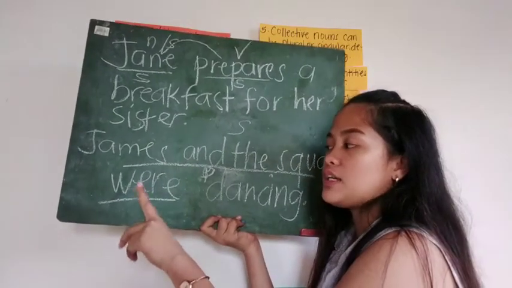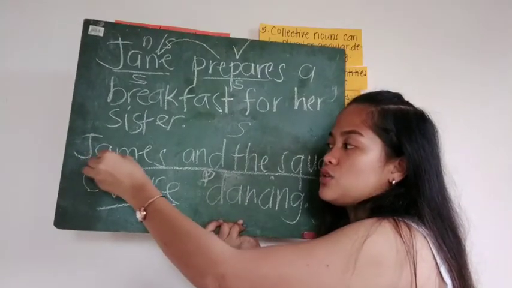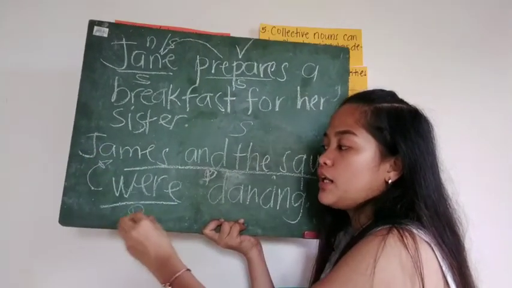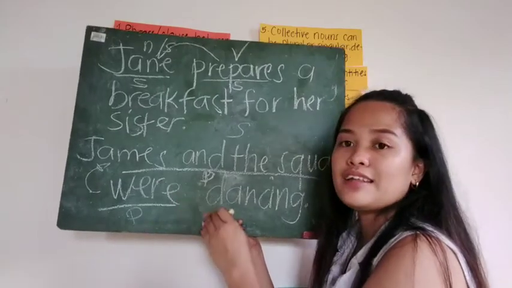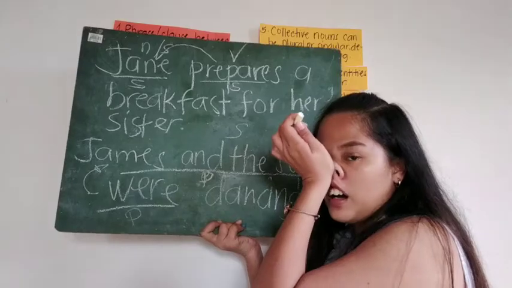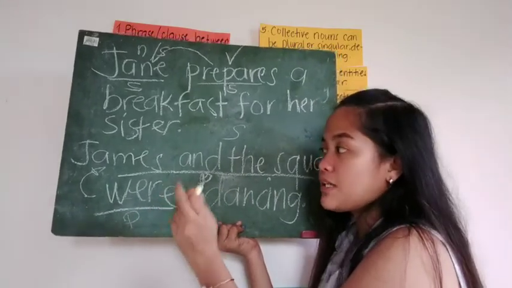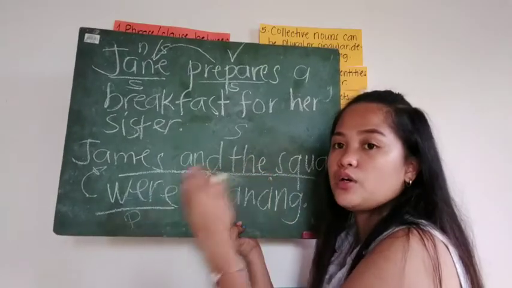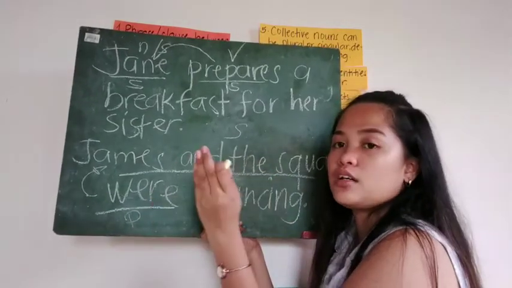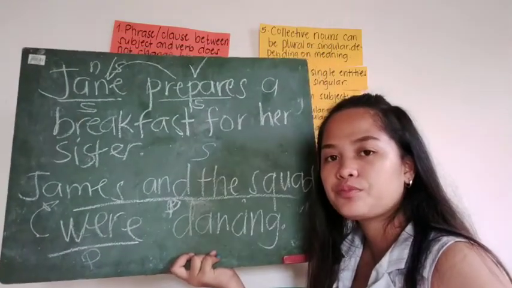Why is it were? Because the noun is plural, so the verb must be plural too. If the noun is singular, then the word used here must be was. But since it is plural, it must be a plural verb. So do you understand? Yes, ma'am.